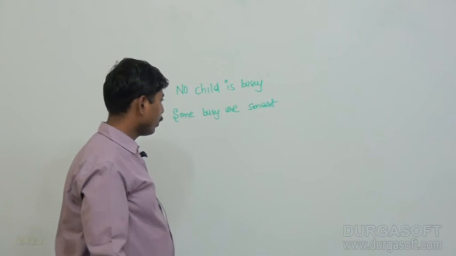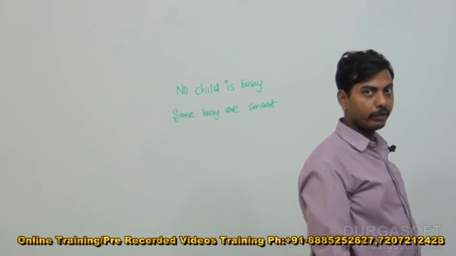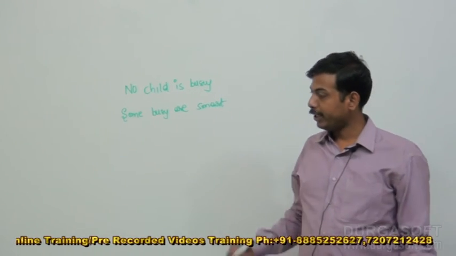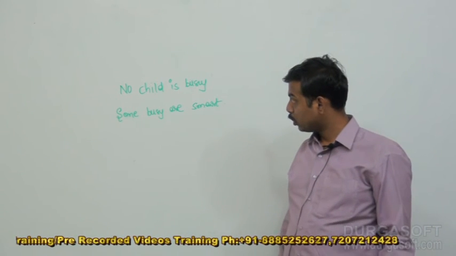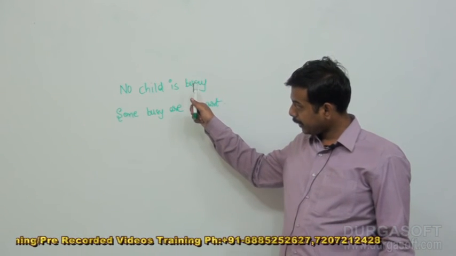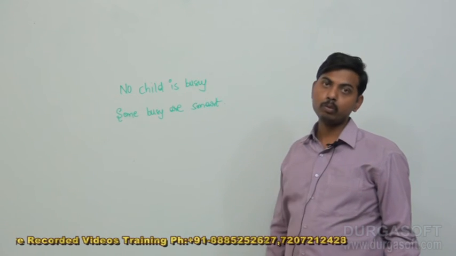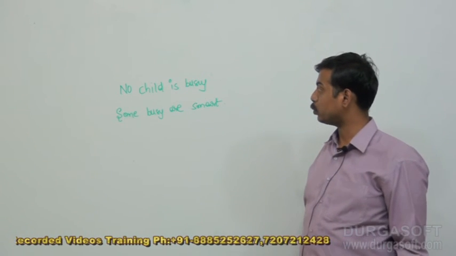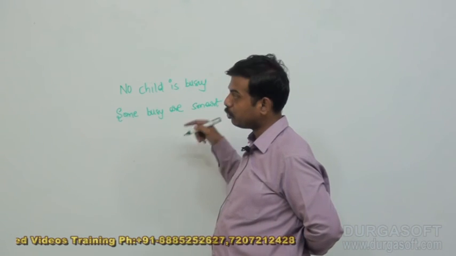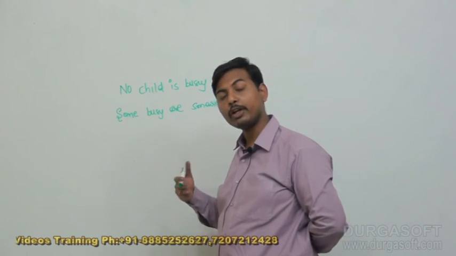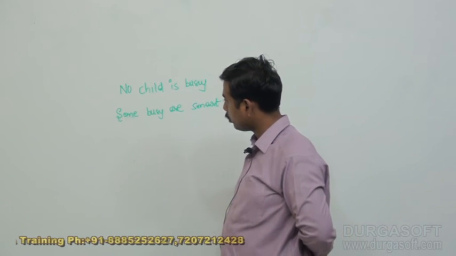Already we know, as a part of our earlier discussion at the time of rules and regulations, we have discussed clearly if any one of the statements is negative, then conclusion is also negative. No child is busy means what? That statement is a universal negative.